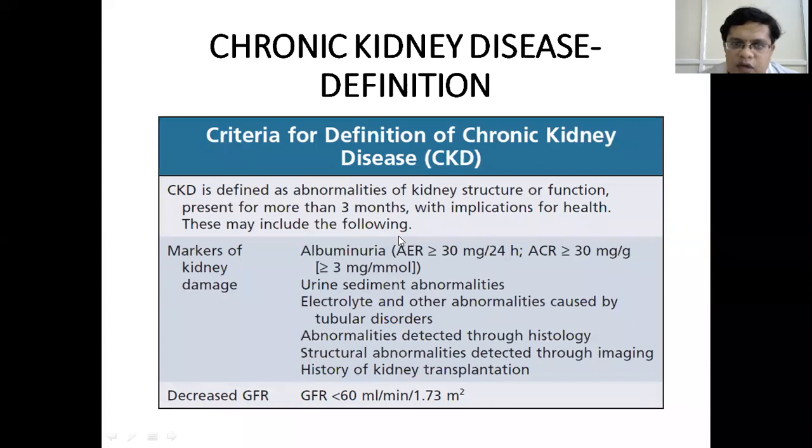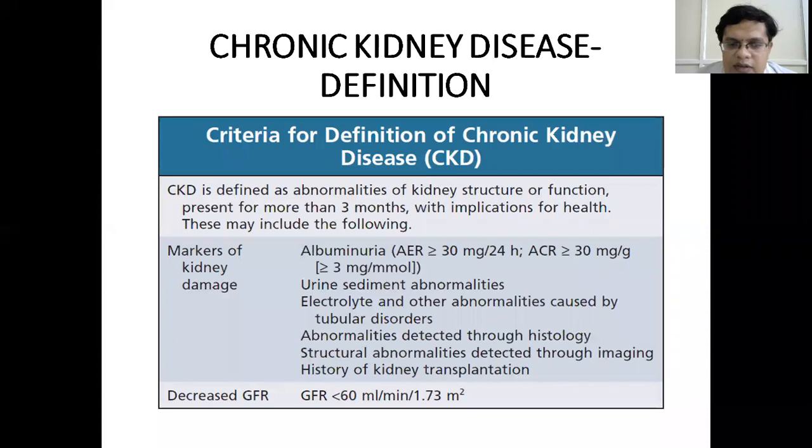Coming to the definition of chronic kidney disease. For all clinical purposes, CKD is defined as abnormal kidney function or structure which is present for more than 3 months and which has implications for health. So how do you know that there is alteration in the function or structure?